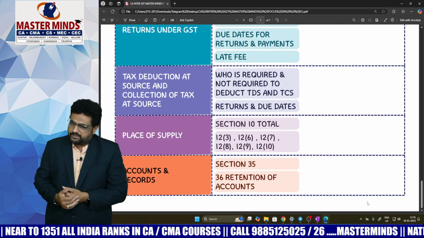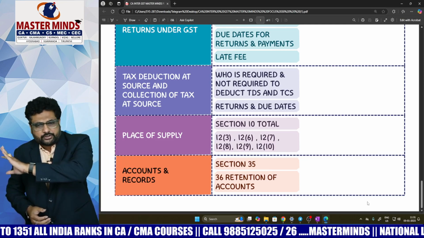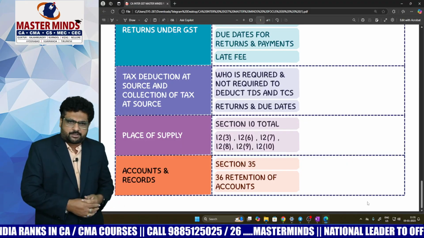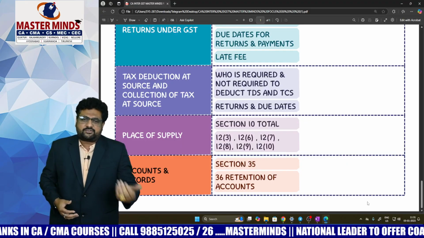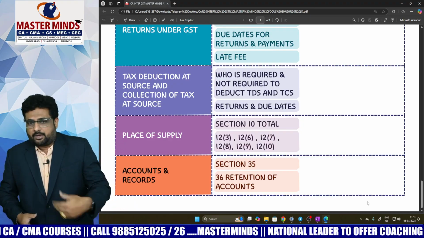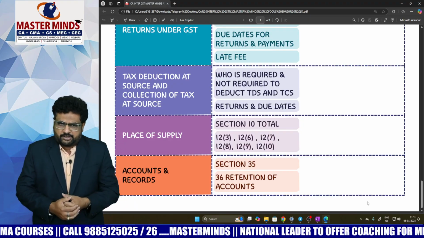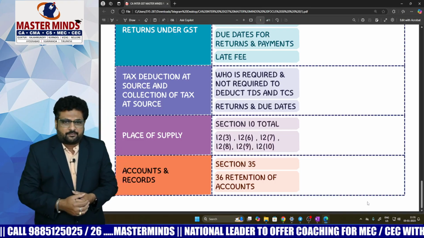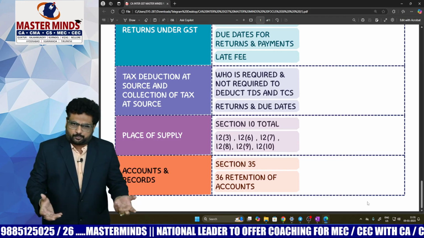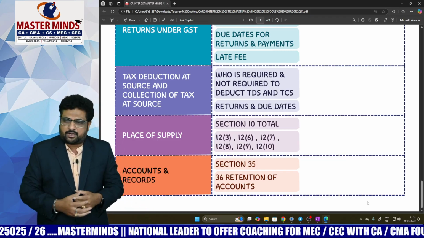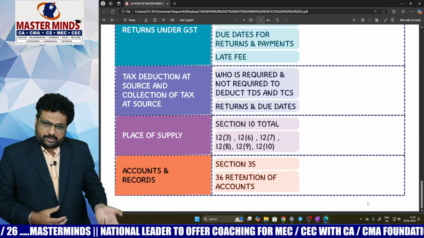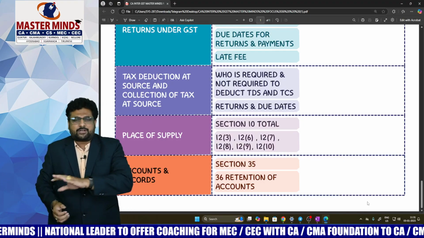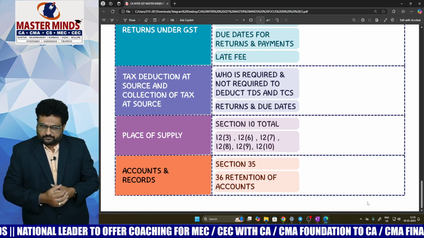Whereas with respect to place of supply, you need to read Section 10 in entirety because it deals with goods and is a very small topic. And apart from that, in services related, 12.3 with relation to immovable property, 12.6, 12.7 deals with admission and organizing the event, 12.8 goods transportation, 12.9 passenger transportation, and 12.10 supplying the services on board a conveyance. These are the important areas with respect to place of supply.